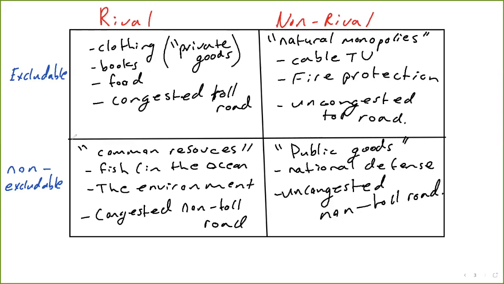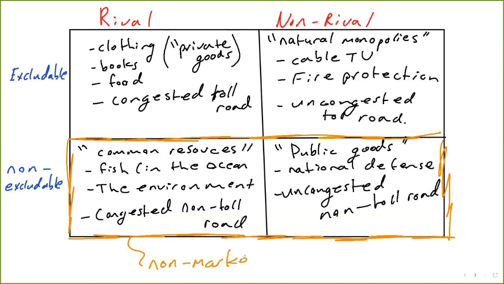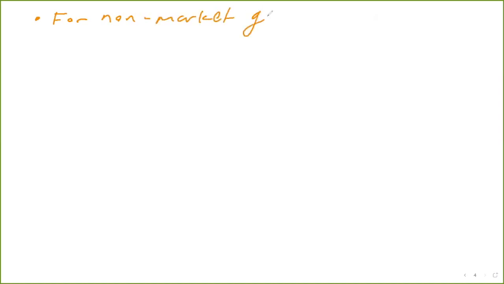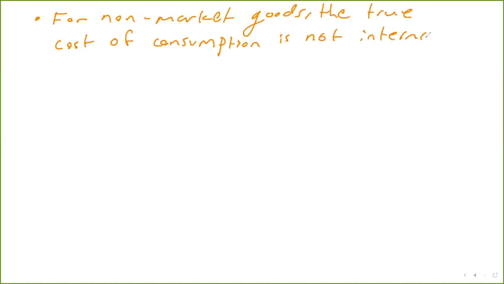So the non-excludable goods, these lower two quadrants, these are what we're concerned about and what we suspect will lead to market failures. These are all non-market goods or goods without a price. So the problem is, for non-market goods, the true cost of consumption of that good is not being internalized by the user or the consumer.